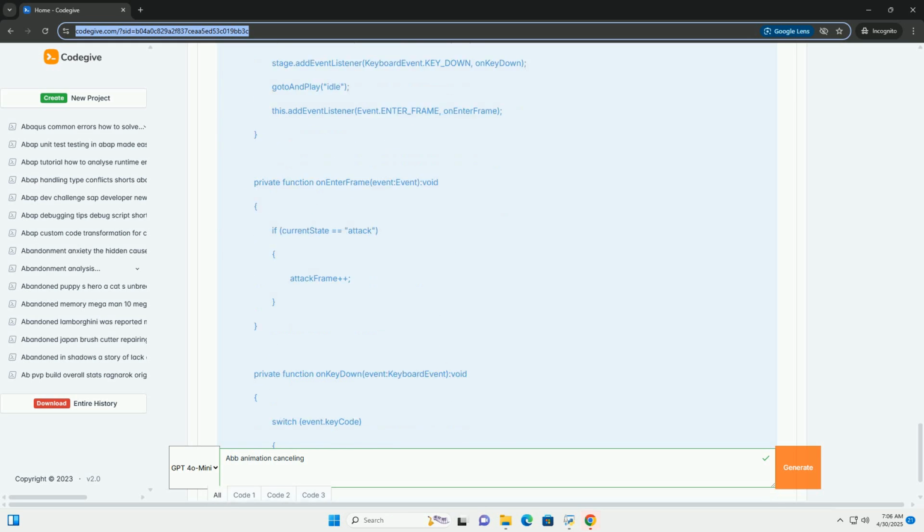To overcome the abrupt transitions and gain more control, you can add conditions to your animation cancelling logic. Explanation of the improvements. 1. Attack frame variable: added to help track which frame the movie clip is on during the attack animation. 2. onEnterFrame function: added a listener that increments the attack frame variable when attack is playing. 3.